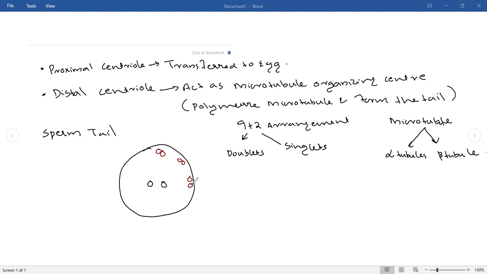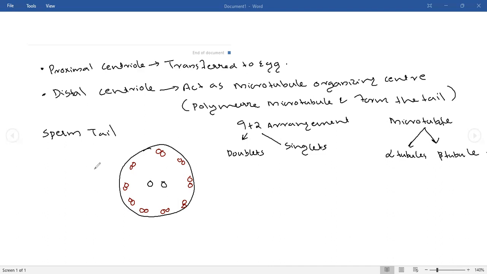Here it is 9 doublets, present in this region, and 2 singlets present in the middle, in the center, and on the outer side you can see doublets.